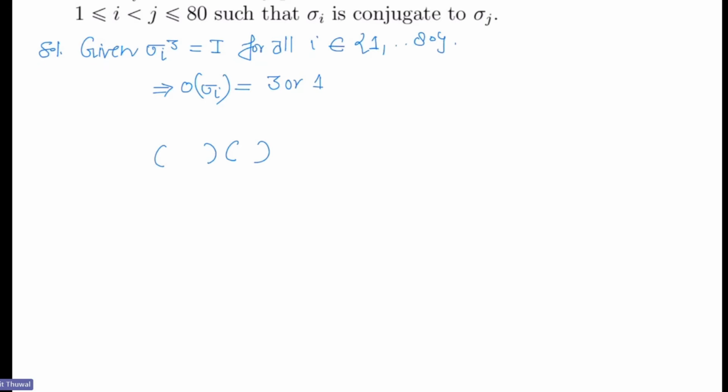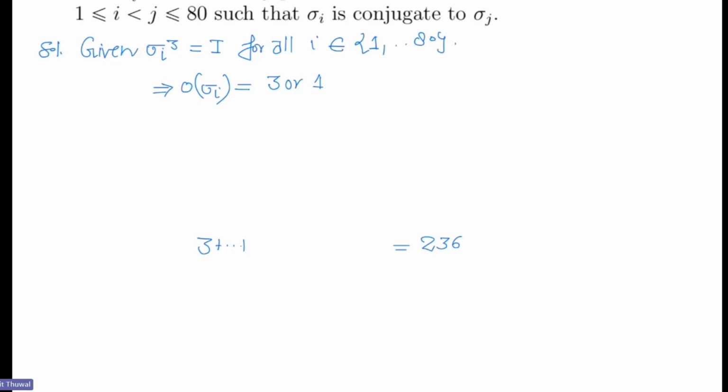So how many cycle types are there which are products of 3-cycles? We have to count that. Okay, so let us count. For that, it will correspond to the partitions of 236 which have only 3 and 1 as terms, right? So try to convince yourself first. You understand, right? So it means it will be something like